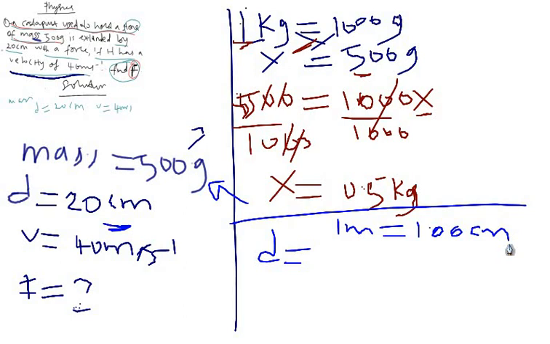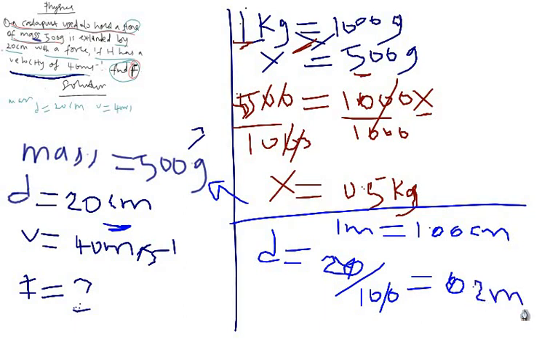So you have 20 centimeter, you divide by 100. 0 cancel 0, which gives 0.2 meter. That is my distance now.